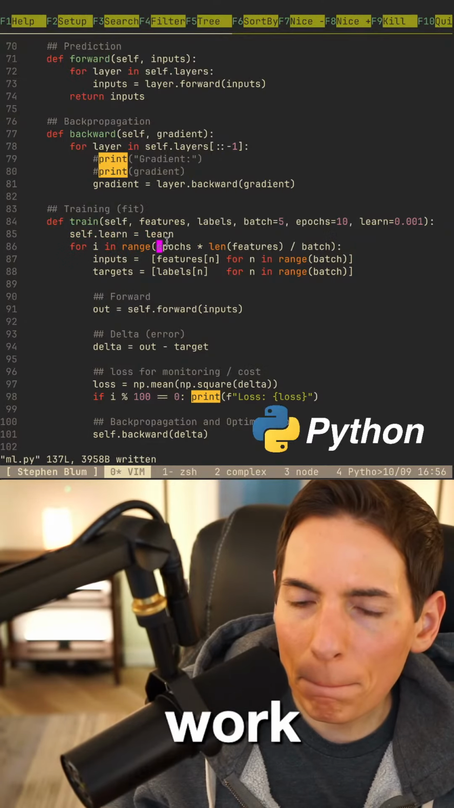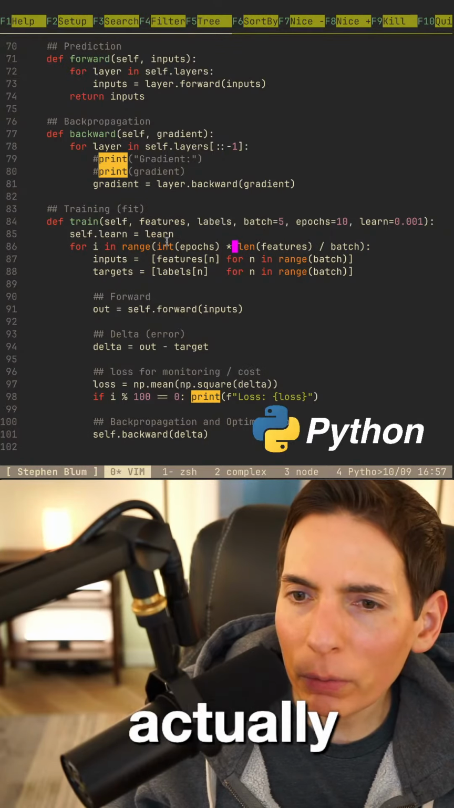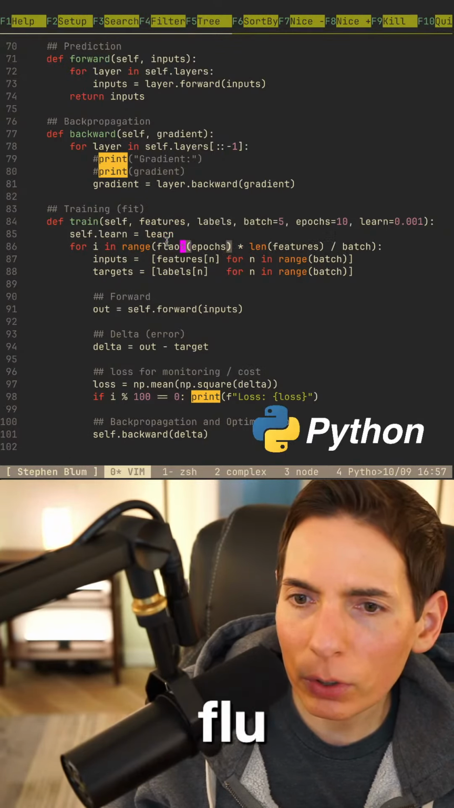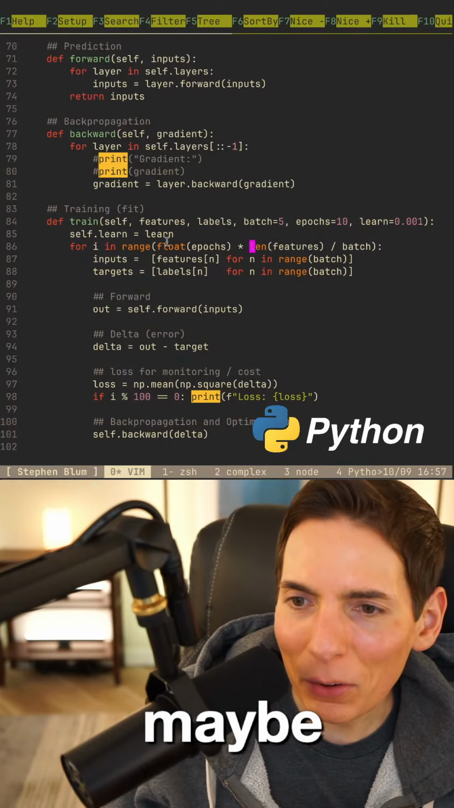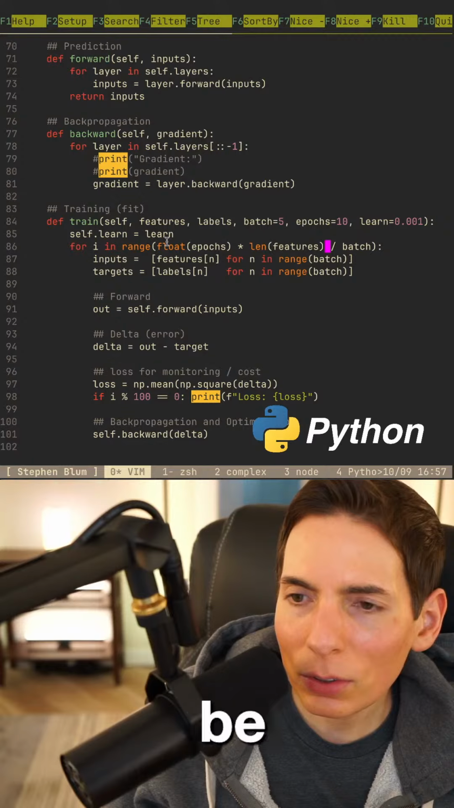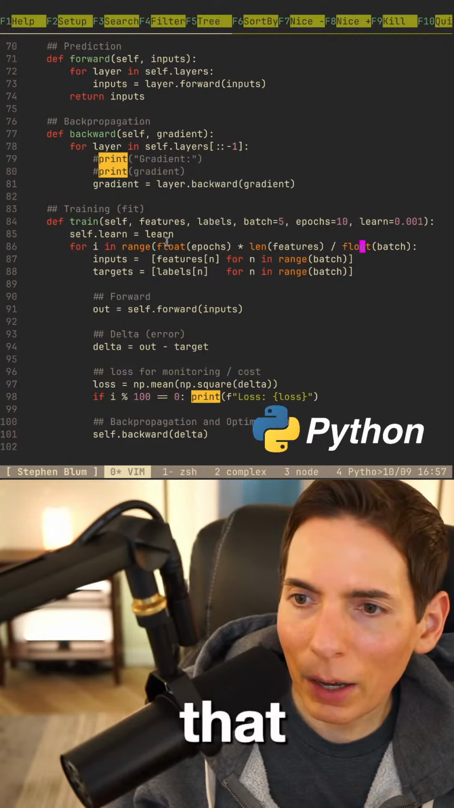Can we just do this? Or do we want to say float, like this? But then it's not going to be an exact number. Len will be an int, but maybe float here, something like that. I don't know, we're going to find out.